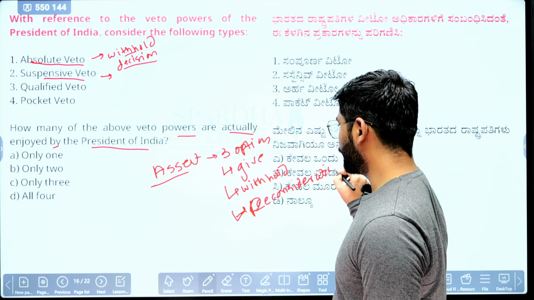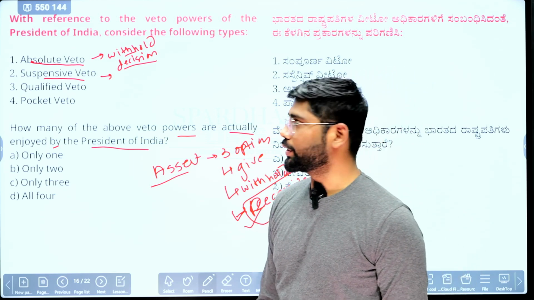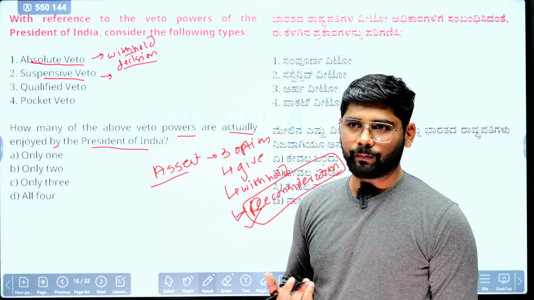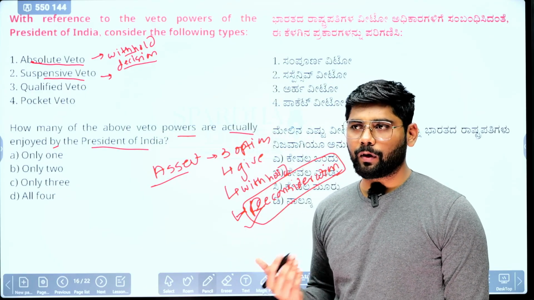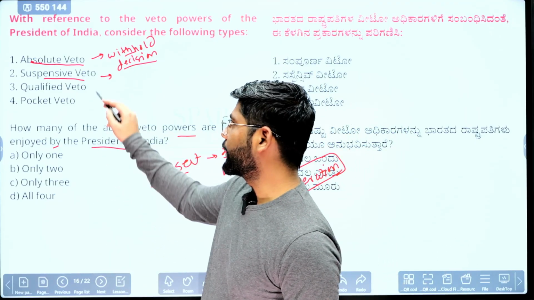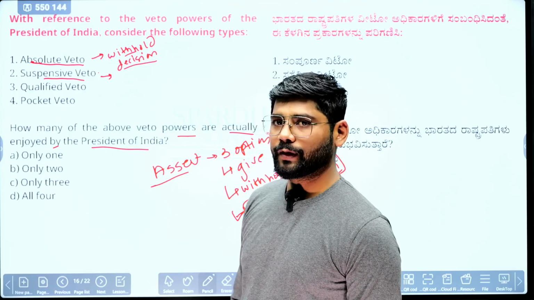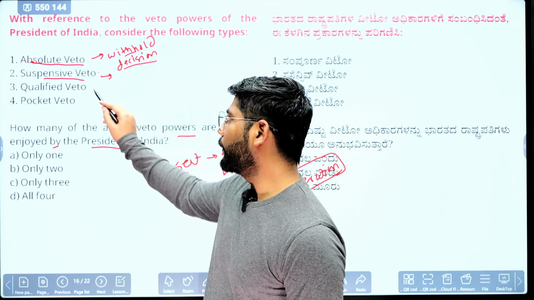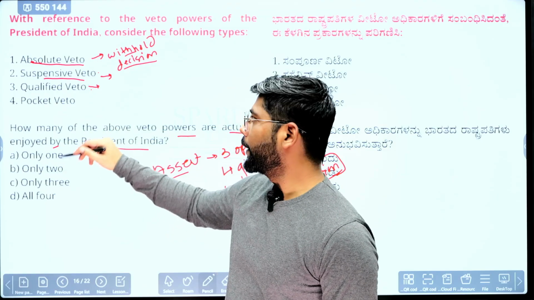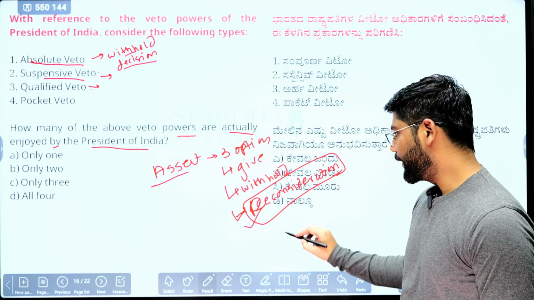If he sends the bill for reconsideration, what happens? Parliament passes the bill again, with whatever majority is needed. For ordinary bills, Parliament can pass it with an ordinary majority. At that time the President has no power but to give the assent. This is what they call suspensive veto. Qualified veto is another version. It is mostly prevalent in the USA. If the President has sent the bill for reconsideration, suppose there is one ordinary act.